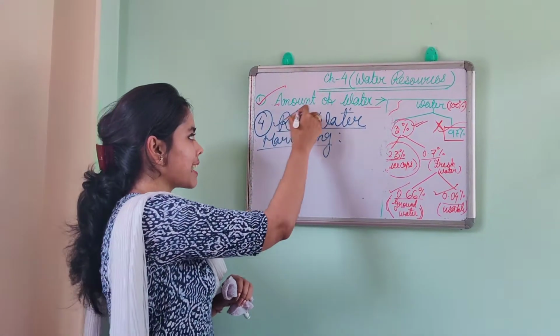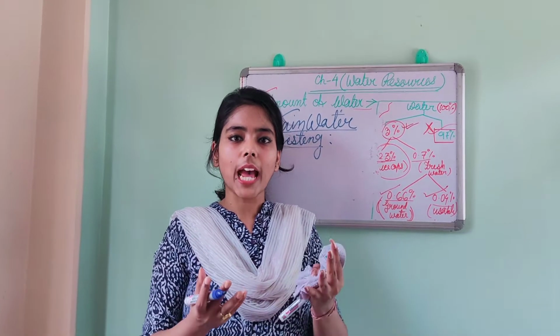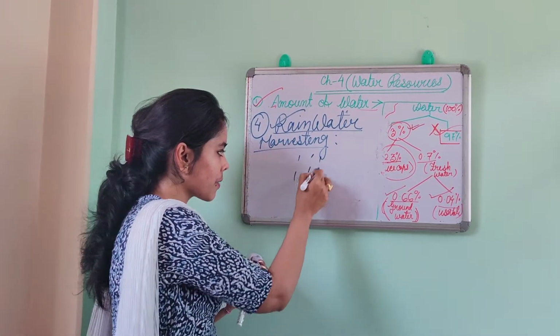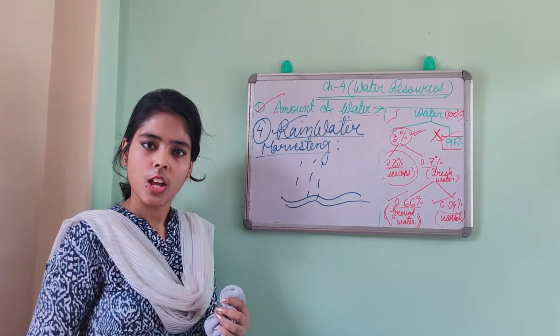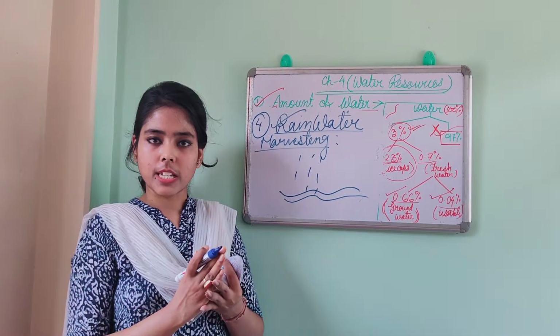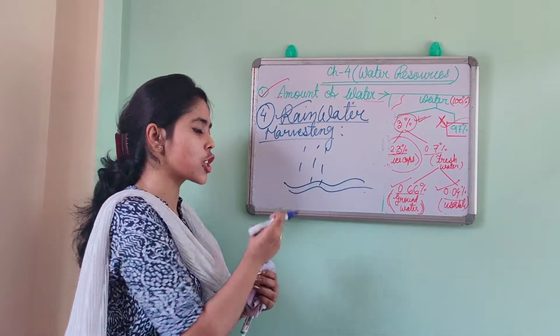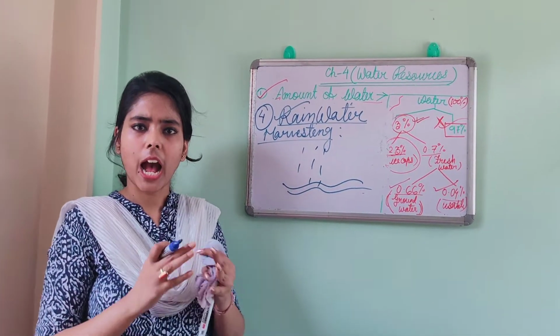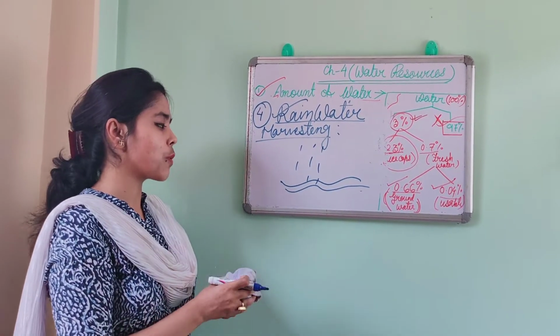So this is basically rainwater harvesting, to collect the rainwater, because what happens when rainfall occurs, generally the water runs away. But we have to stop it. Instead of allowing it to be wasted, we can consume it or we can store it. Afterwards, we can use the same water. So this is rainwater harvesting.